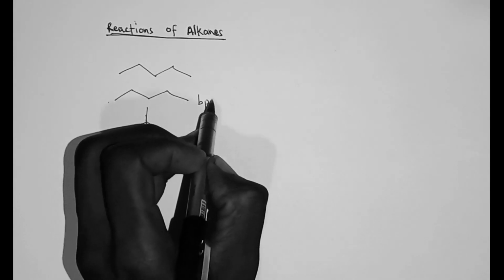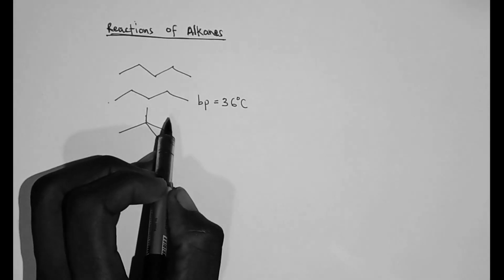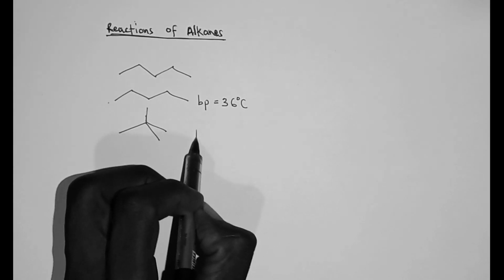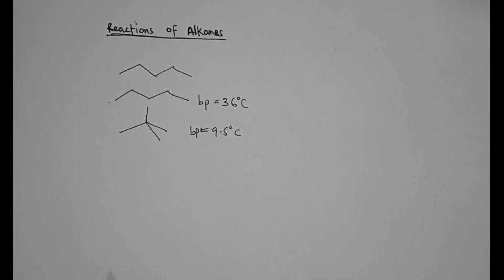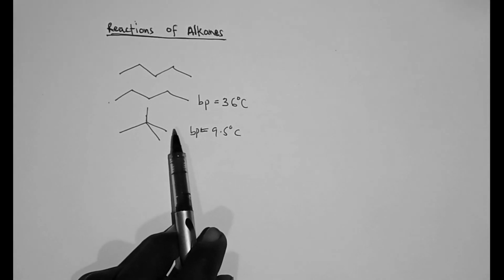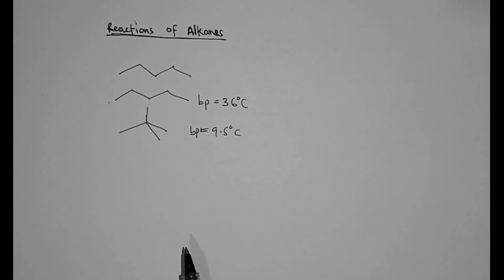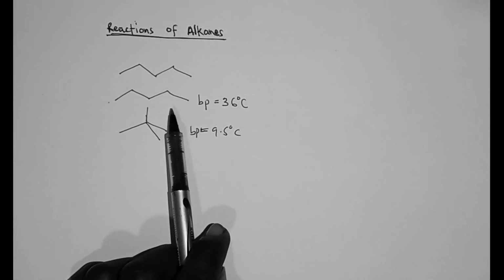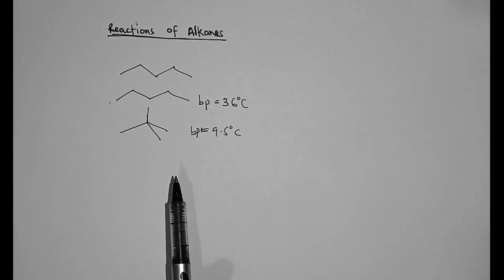The boiling point of pentane from theory is 36 degrees Celsius, and the boiling point of 2,2-dimethylpropane is 9.5 degrees Celsius. And the reason is what we have stated earlier, that branching in alkanes decreases the strength of the weak intermolecular van der Waals forces that hold the molecules together, and therefore makes it have a lower boiling point, because boiling point is directly proportional to the strength of the van der Waals forces.